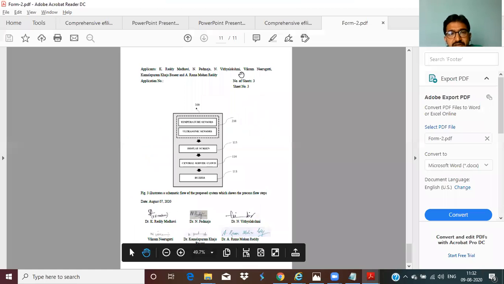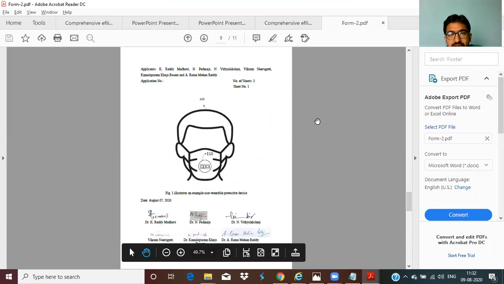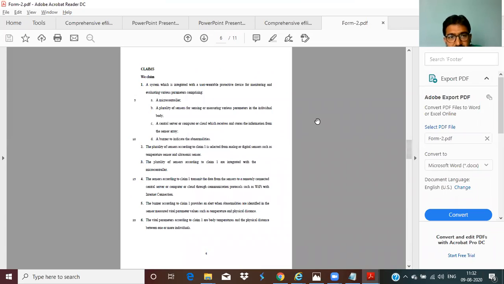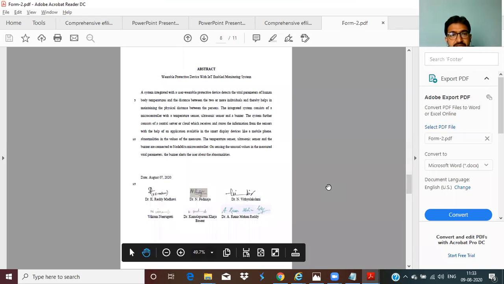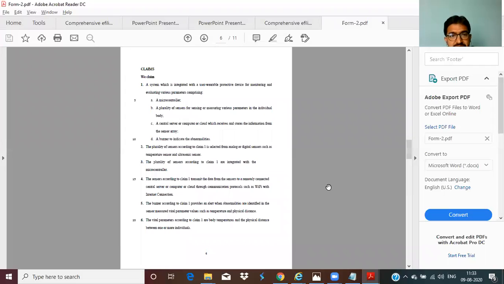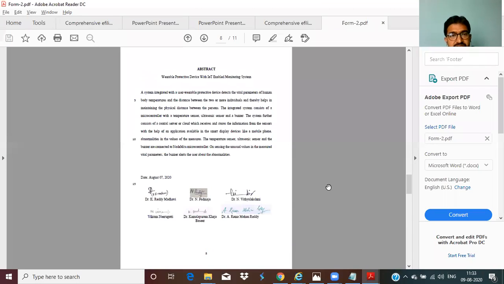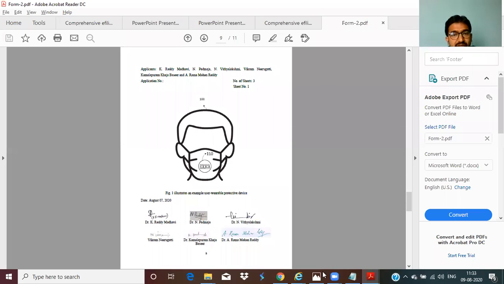Clear. Now tell me how many pages are there? Totally 11 pages. Now tell me your answer. How many claims do I have? Totally 6 claims. How many pages for the claims? 1 page. The abstract, how many pages? 1 page. Right. How many claims? 6 claims. How many pages? 1. Abstract, 1 page. Total number of pages in the documentation, 11 pages.